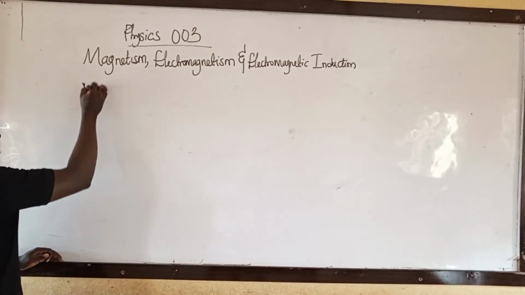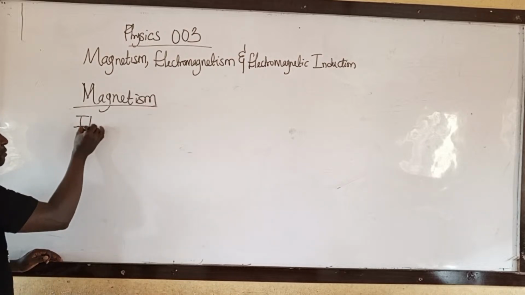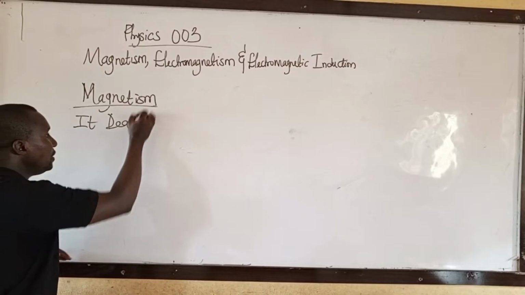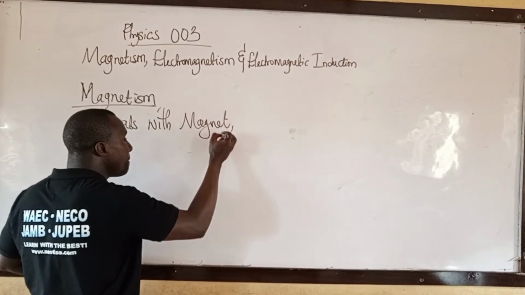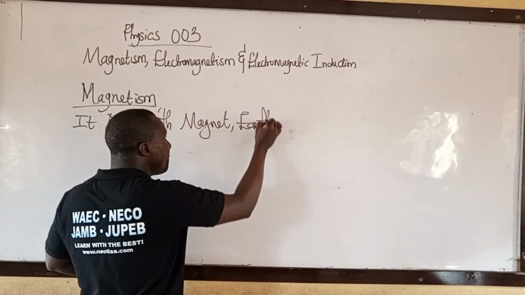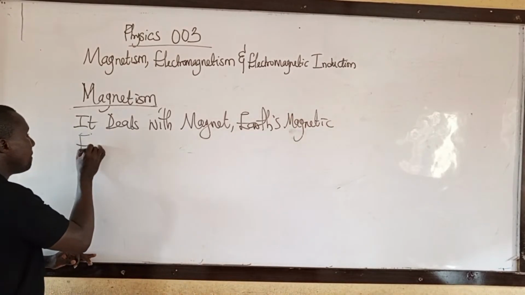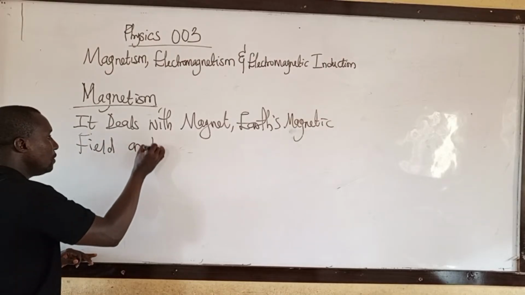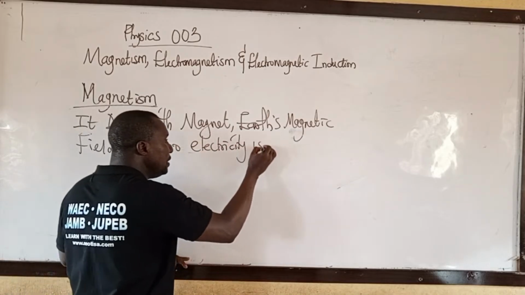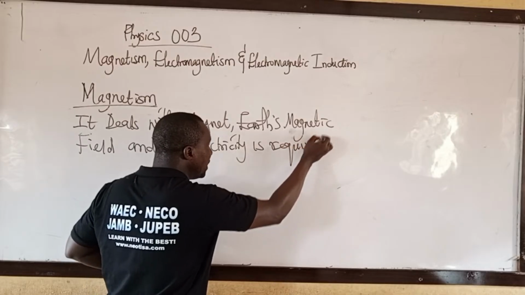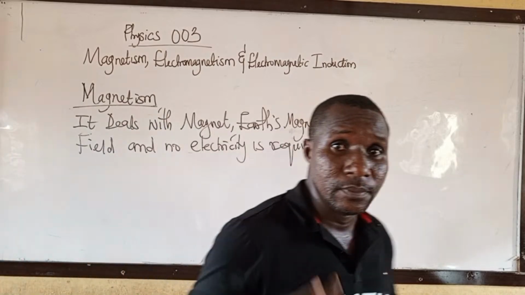Magnetism deals with the study of magnets, Earth's magnetic field, and no electricity is required. Write it down.